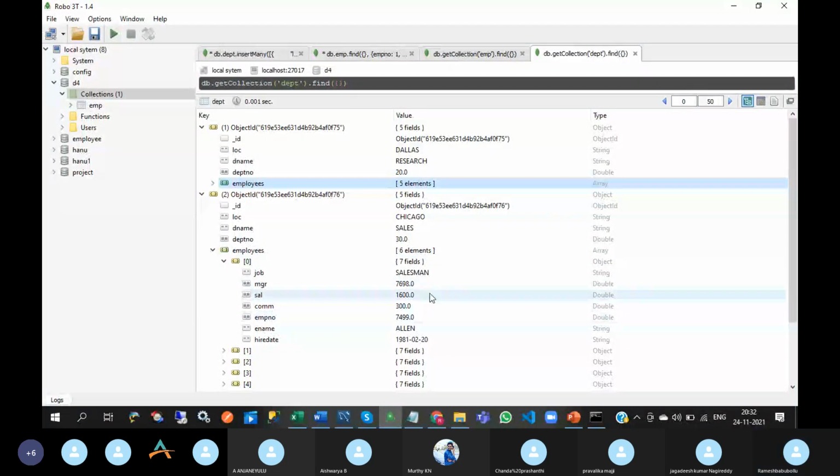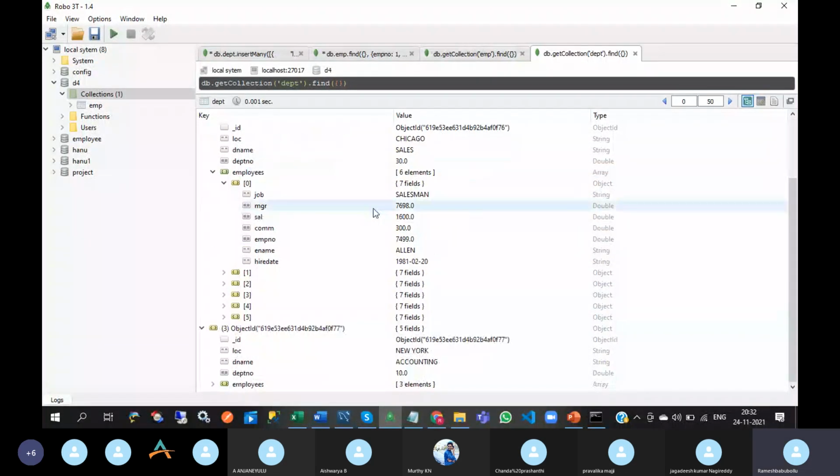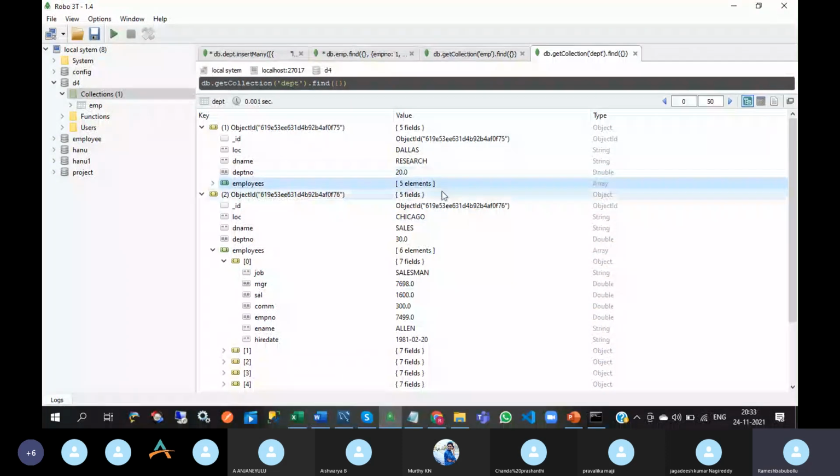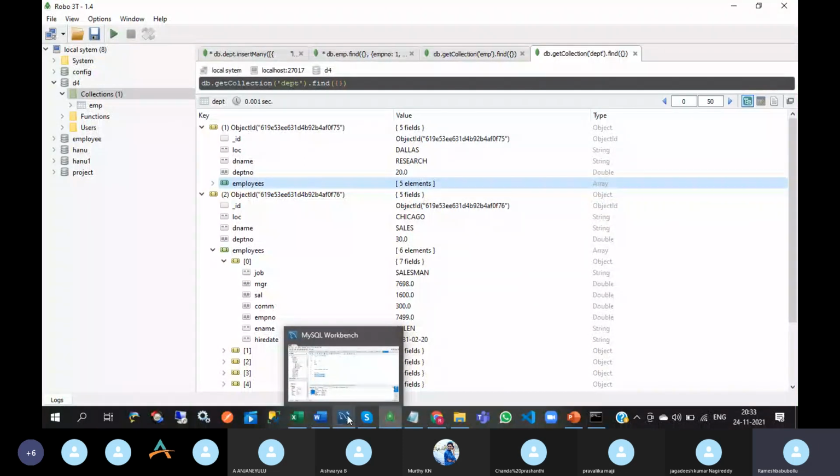In real time, this type of structure will be there, and then only we can reduce the number of collections. Otherwise, in RDBMS, many collections will be there. Why? Because according to normalization, we should not keep all the data in a single collection. But in NoSQL databases like MongoDB, you can keep all the related data in the collection by using arrays and objects.